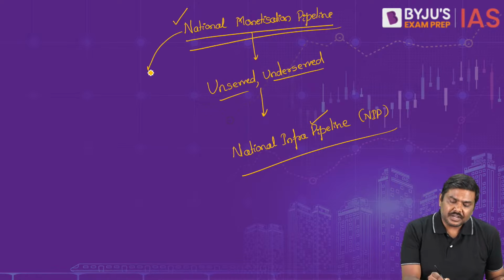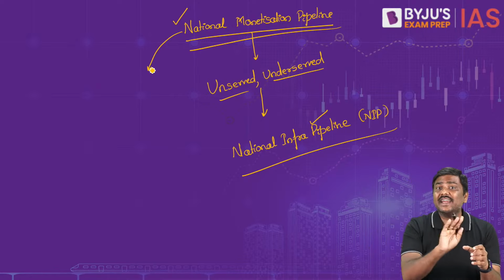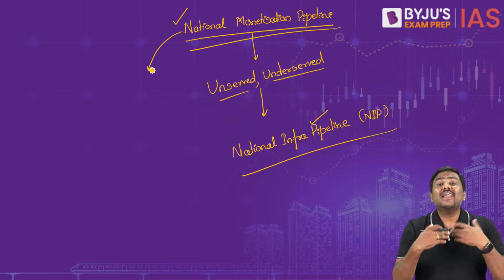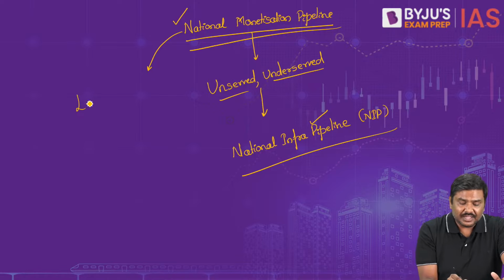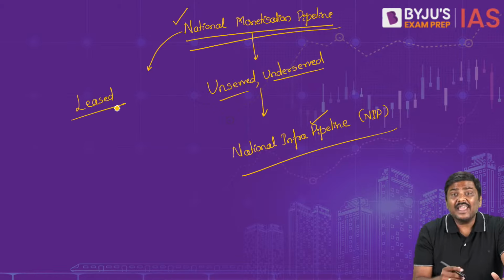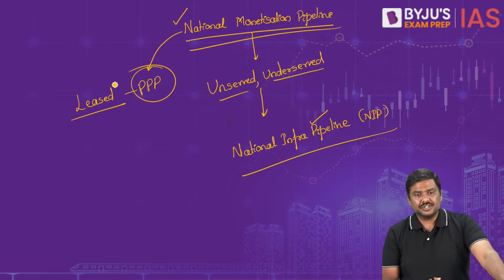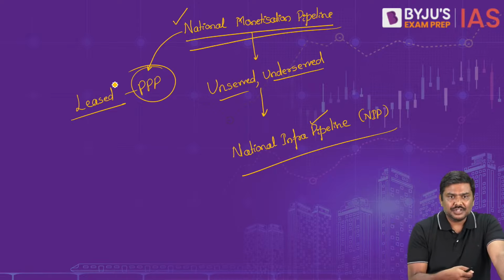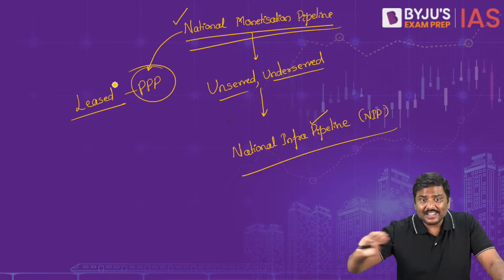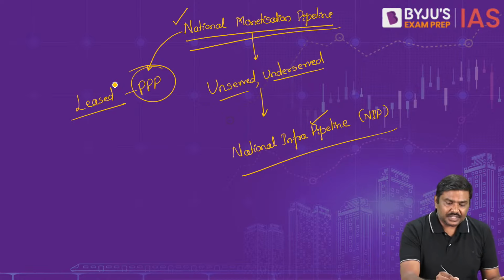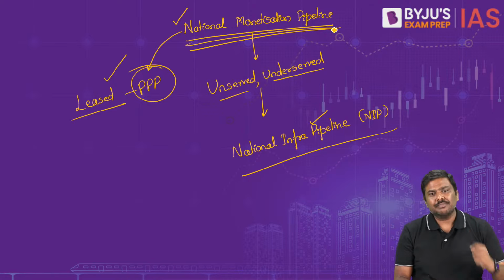Under the National Monetization Pipeline, the assets will not be sold. Please remember this. Assets will not be sold. Rather, assets will be utilized. That is, let's say, these can be leased. Assets will be leased out. Right? That is through, let's say, PPP, public-private partnership. Under the concept of public-private partnership, assets can be monetized. And please understand, we are not selling the asset, we are simply leasing the asset. Now, this is one type of model that is used in the National Monetization Pipeline.